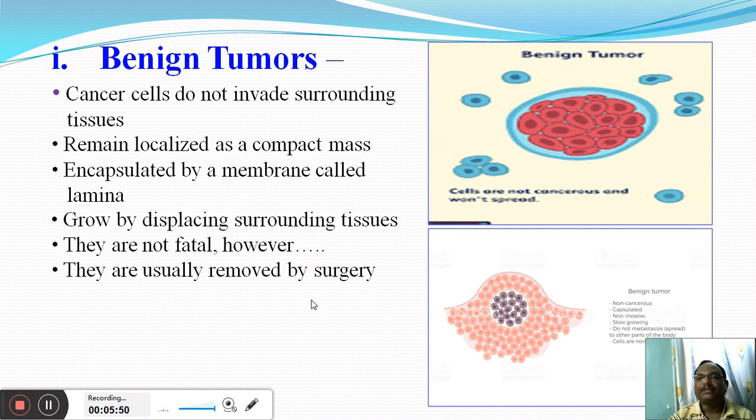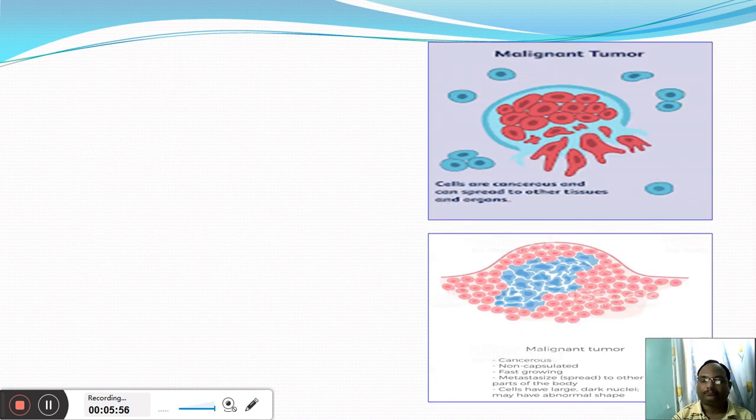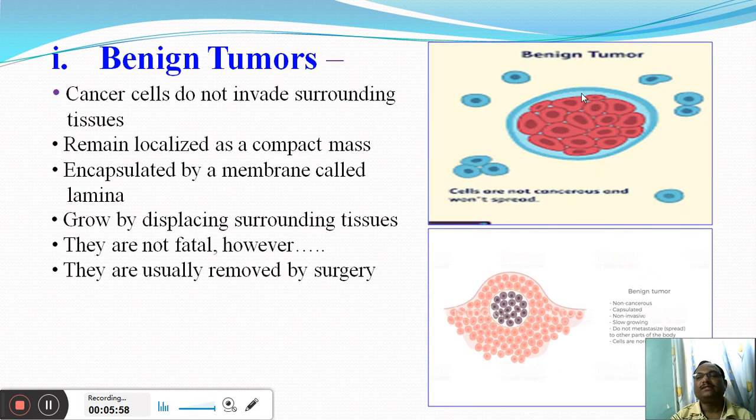Now such benign tumors can generally be removed by surgery. You can see these are the pictures showing the benign tumor. So these are the cancer cells, but these cancer cells are encapsulated by a membrane called the lamina, and generally these cancer cells do not break the barrier of this lamina, and they are not coming out, and therefore they are not invading the surrounding tissues.